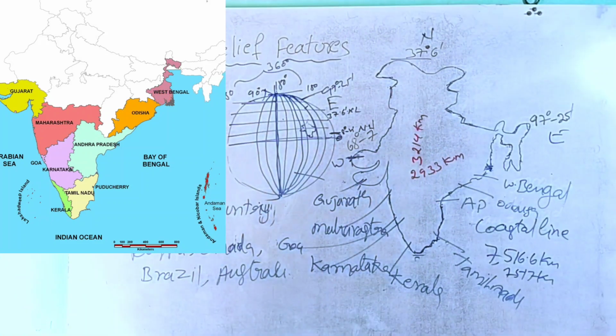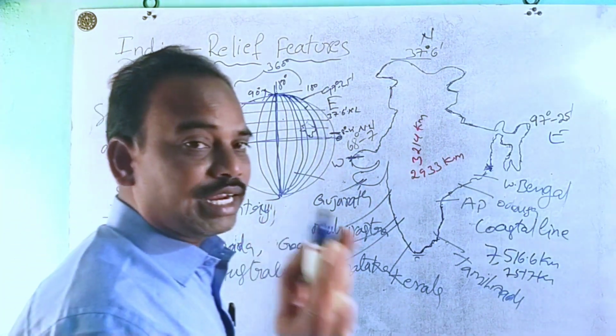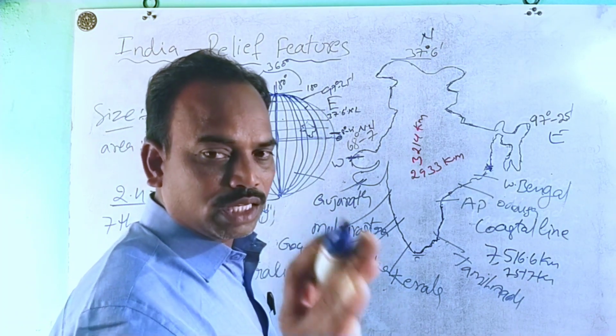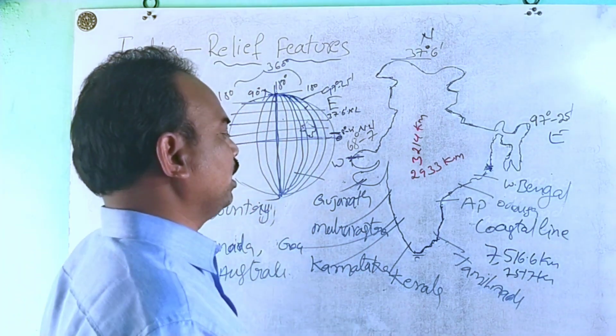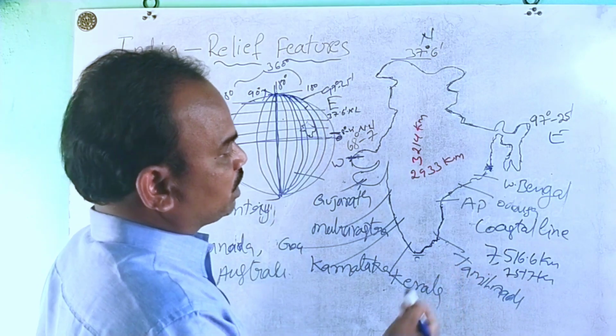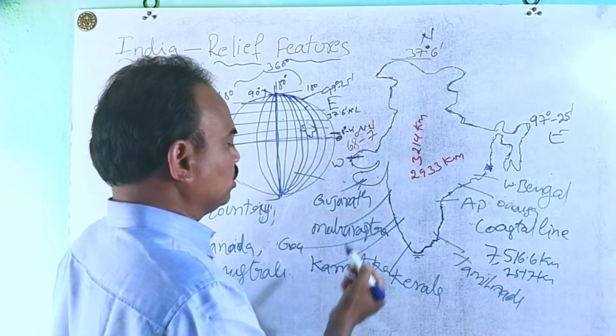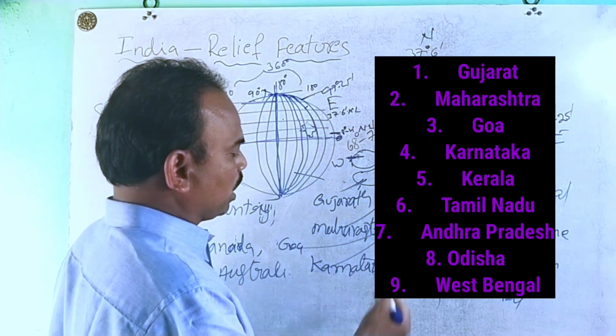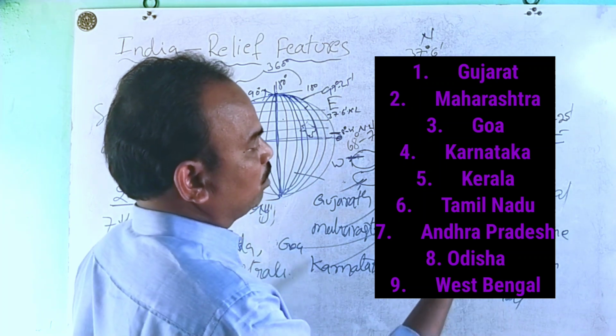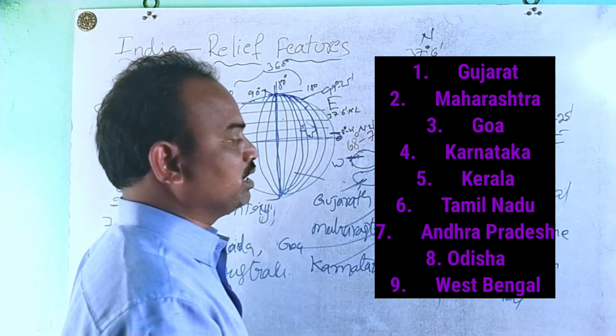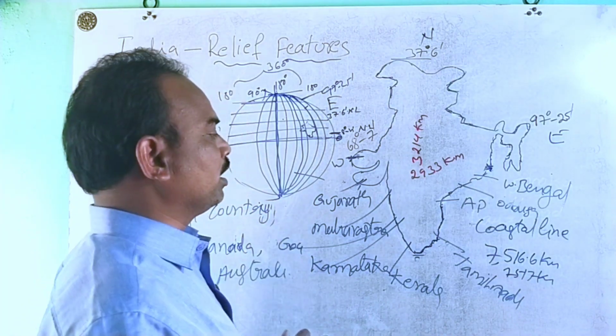These are the coastal states of our country. So how many states are there? Gujarat, Maharashtra, Goa, Karnataka, Kerala, Tamil Nadu, AP, Odisha, West Bengal. These are the coastal states of our country.